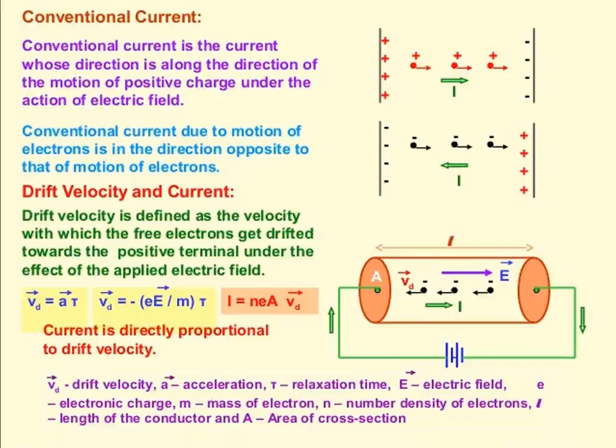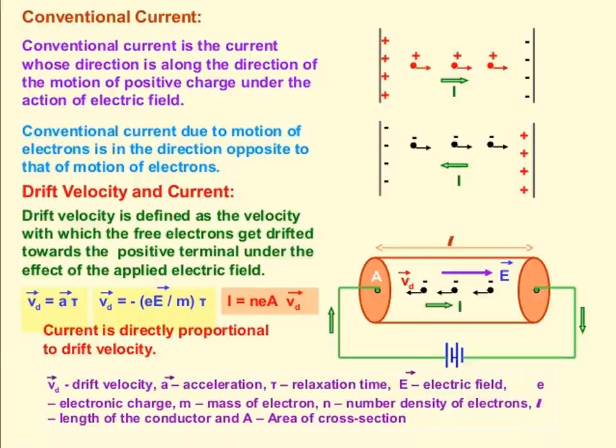Suppose there is a potential difference set across the conductor by connecting a battery, producing an electric field in the conductor. That exerts a force on the electrons which produces a current. The electric field accelerates the electrons while ions scatter the electrons and change their direction of motion. Thus, we see a zigzag motion of electrons. In addition to the zigzag motion due to the collisions, the electrons move slowly along the conductor in a direction opposite to that of the E vector.